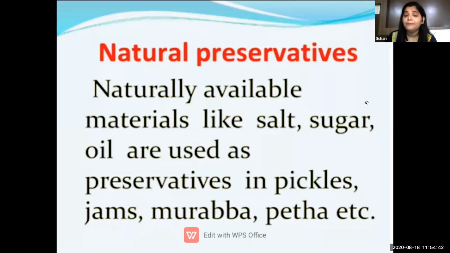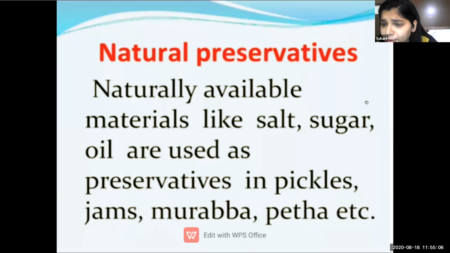So in those pickles we use salt, sugar, oil, and other natural resources. In pickles, jams, murabba, petha, mango murabba which we usually make in summer vacation, homemade materials like salt, sugar and oil are present in everyone's house.